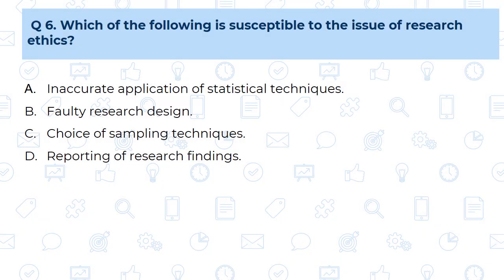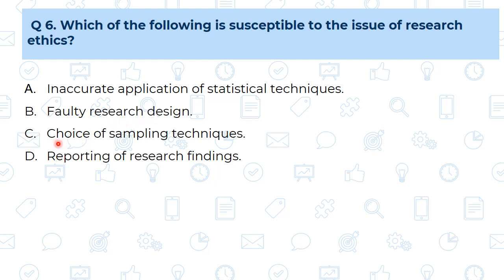Next question. Question 6. Which of the following is susceptible to the issue of research ethics? Means from these 4 actions we are going to find out which is showing the real misconduct, and we are not going to focus on the honest error. First, A, inaccurate application of statistical techniques. If this is happening by the researcher, then it is because of lack of knowledge or lack of attention. So this is not the real misconduct. Then faulty research design. This is also happening because of insufficient maturation, and even the mentor will not accept that faulty research design. So this is not the misconduct.